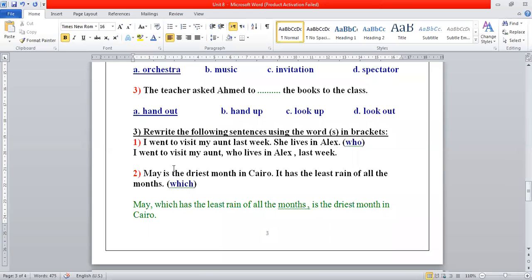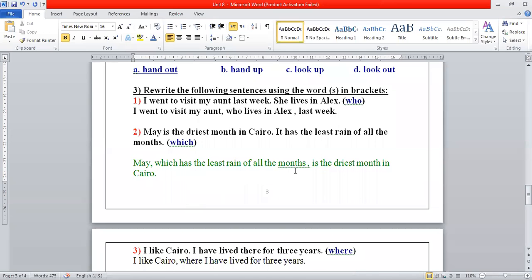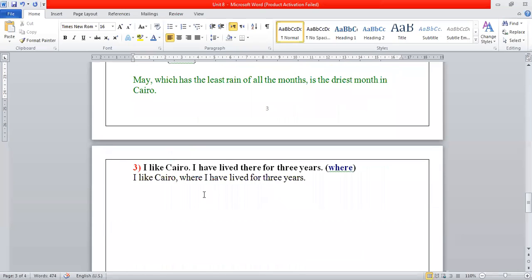So the first one, I went to visit my aunt who lives in Alex last week. The second one, May, which has the least rain of all the months, is the driest month in Cairo. And number three, I like Cairo, where I have lived for 3 years.